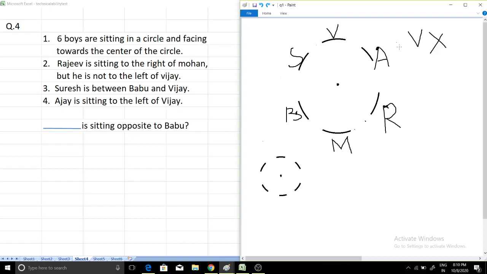So the conditions are the same, the diagram will remain the same, and the question is: Dash is sitting opposite to Babu. Okay, so where is Babu? B for Babu. Here is Babu, and opposite to Babu is this one. You can easily see in the diagram in the circle that opposite to Babu is Ajay. So the solution for this question will become Ajay, and in fill in the blanks you have to write Ajay. Okay, so as you can see, 4 questions were based on a single question.